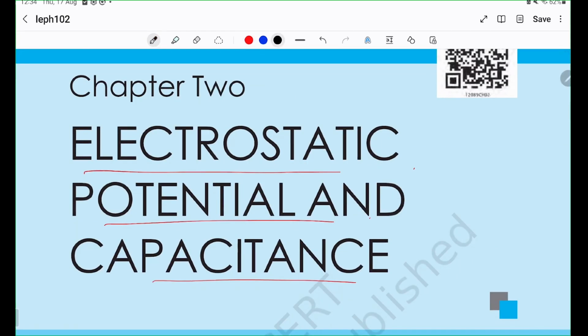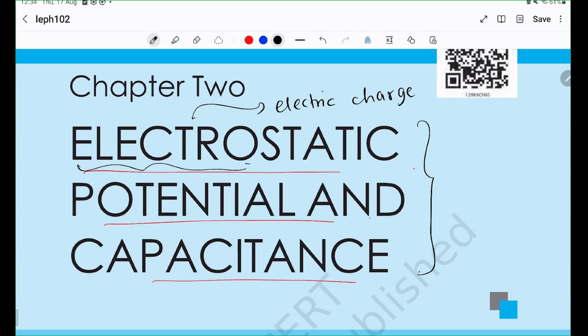So briefly, let's look at all the concepts. The moment we see this chapter title, we have to analyze what the chapter name means. So what is electrostatic? Let's break this word down. Electro. So clearly this has something to do with electric charges. Static is a very important word that a lot of people fail to understand. A lot of people actually leave this word out, and they get a lot of concepts wrong because they don't understand the importance of this word.